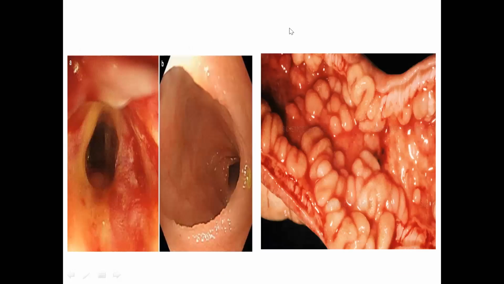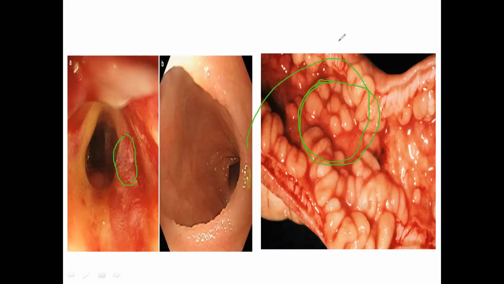One more diagram shows on the left side mild Crohn's disease, and on the right side the cobblestone appearance of the intestine. Here you can see the aphthous ulceration, which is usually seen in mild Crohn's disease, whereas the diagram on the right side shows cobblestone appearance.